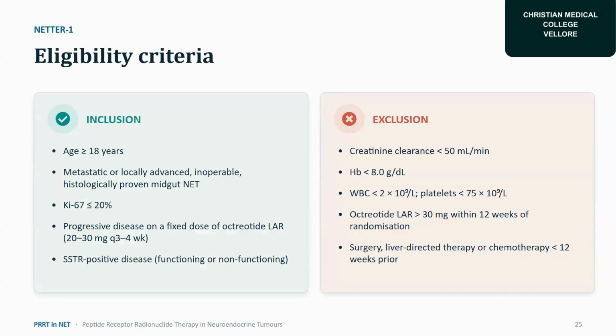Eligibility criteria: age more than 18 years, metastatic or locally advanced, inoperable, histologically proven midgut NETs, Ki-67 index less than or equal to 20%, progressive disease on a fixed dose of octreotide, and SSTR positive disease. Exclusion: creatinine clearance less than 50 ml per minute, hemoglobin less than 8, and platelet count less than 75,000. Also octreotide more than 30 mg within 12 weeks of randomization, or surgery, liver-directed therapy or chemotherapy less than 12 weeks.